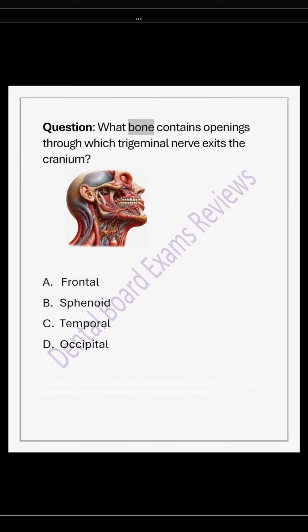Question: what bone contains openings through which trigeminal nerve exits the cranium? A. Frontal. B. Sphenoid. C. Temporal. D. Occipital. The answer is B. The three divisions of trigeminal nerve exit the skull through foramina in the sphenoid bone. The sphenoid bone is part of cranial base of the skull.